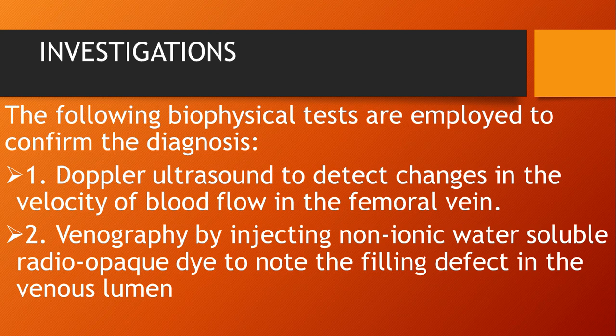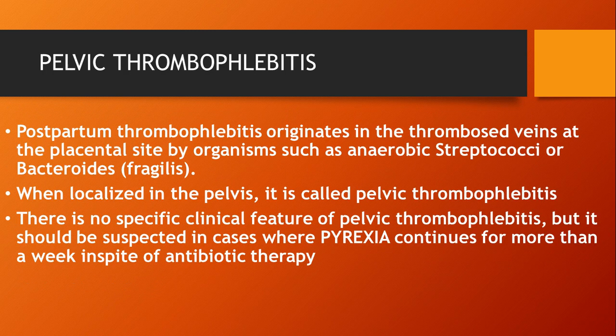The following biophysical tests are employed to confirm the diagnosis. The first test we can do is Doppler ultrasound to detect changes in the velocity of blood flow in the femoral vein. So normal flow to that area we are checking with the help of Doppler ultrasound. The next is venography, by injecting a non-ionic water soluble radiopaque dye to note the filling defect in the venous lumen.